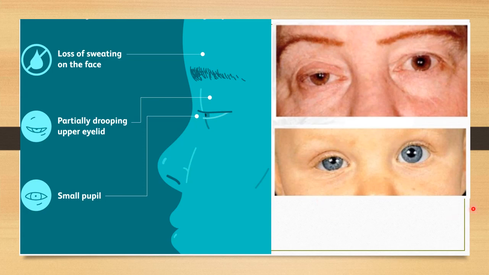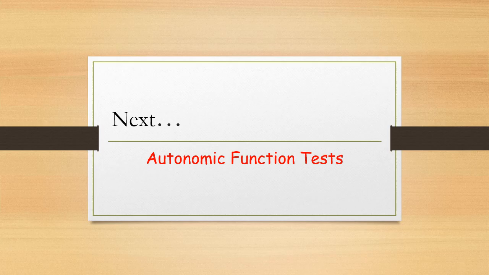The treatment of this syndrome or disorder will depend on the underlying cause. So you have to treat the underlying cause. Now the remaining part of the applied aspect of the autonomic nervous system, where we have to discuss the autonomic function tests, that I will discuss in the next session.